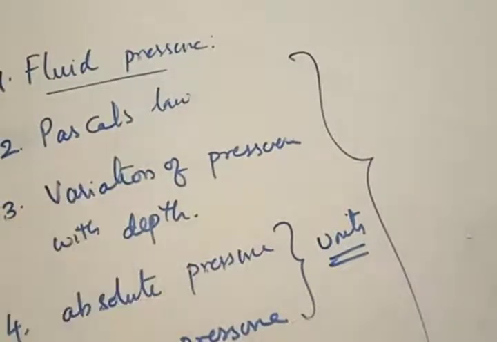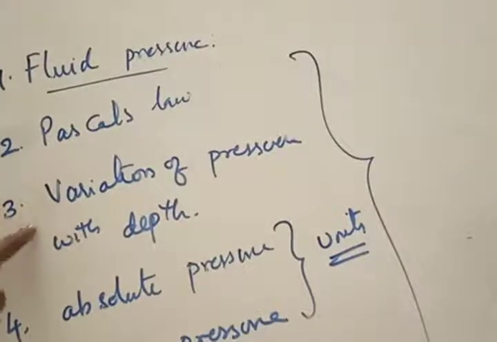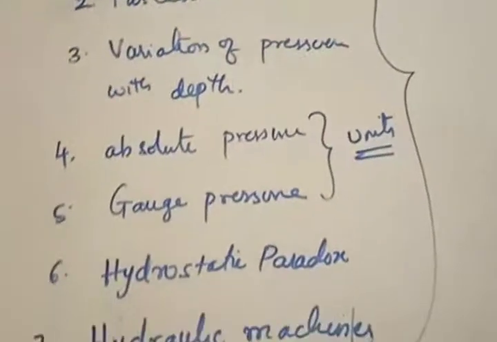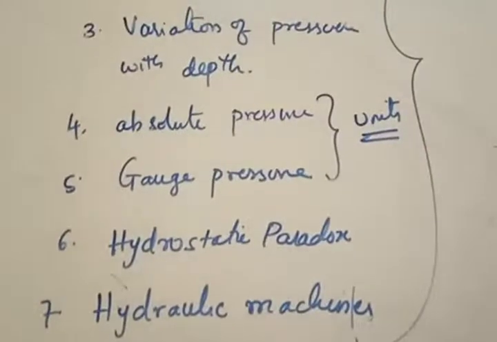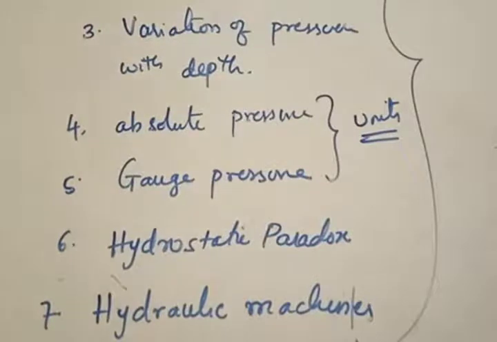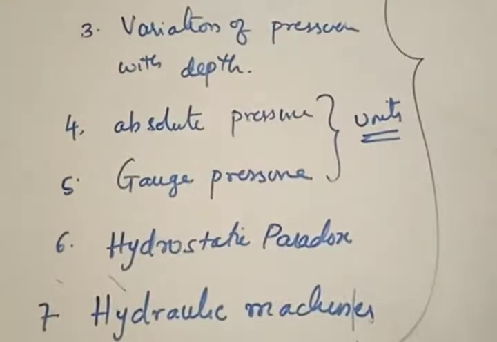All the things we are learning here, that is fluid pressure, Pascal's law, variation of pressure with depth, absolute pressure, gauge pressure, hydrostatic paradox, and hydraulic machines, all these things we do here are the case of fluid statics. What are the things we are talking about? We are talking about the case of what? Fluid statics. Is the point clear?